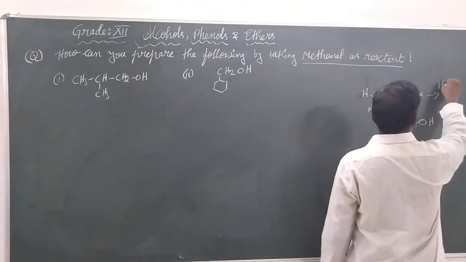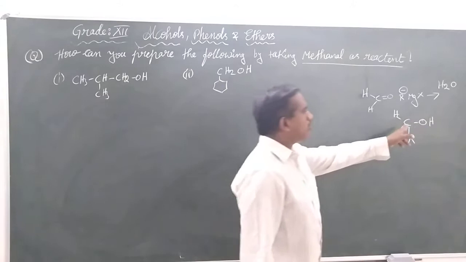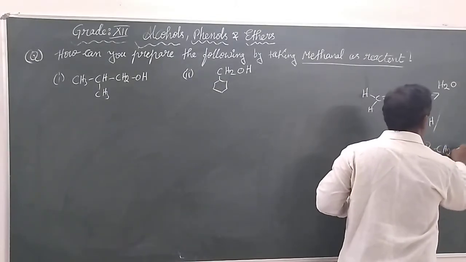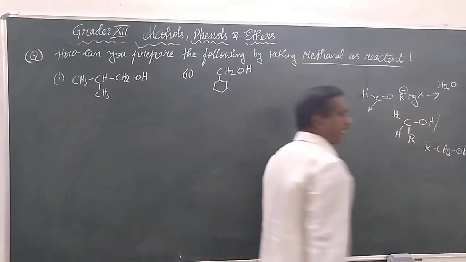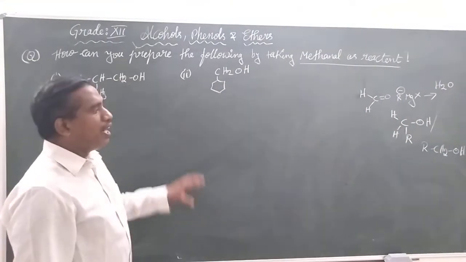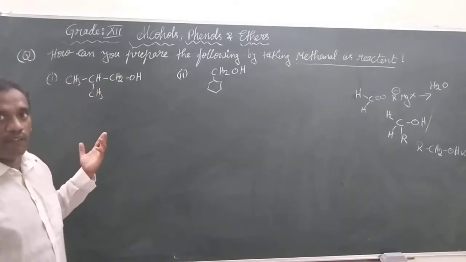Upon further hydrolysis, these are the products that we got. I am giving only main products. Now this is also written as RCH2OH. We can write them also as RCH2OH. Now that group R will be some other group of atoms.